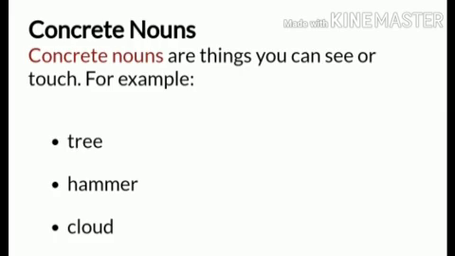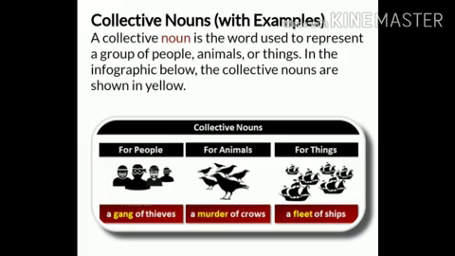Concrete nouns, which can also be considered material nouns, are things you can see or touch. For example, tree, hammer, cloud. Now let's see what collective nouns are. A collective noun is a word used to represent a group of people, animals, or things. In the infographic below, the collective nouns are shown in yellow.